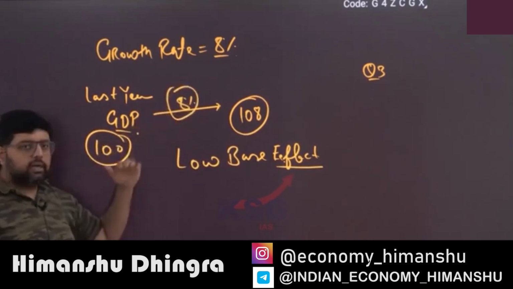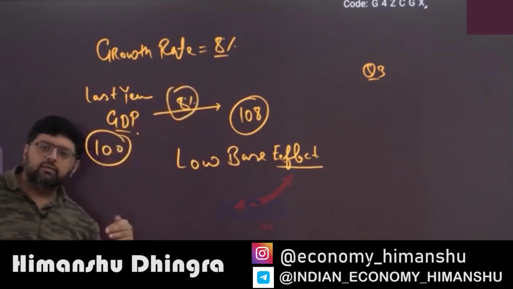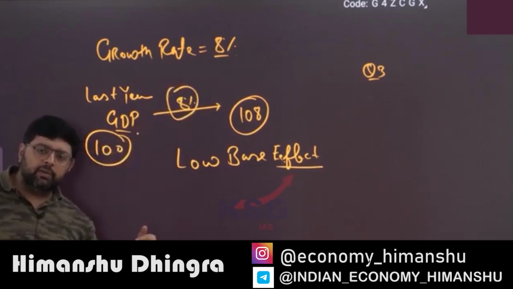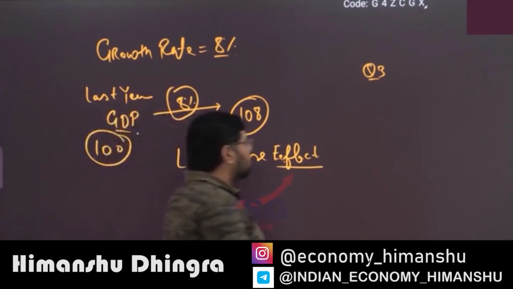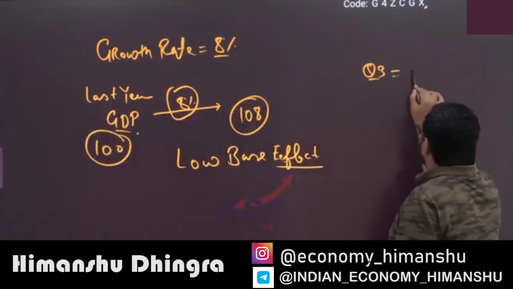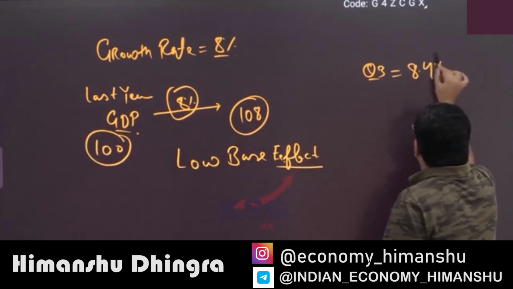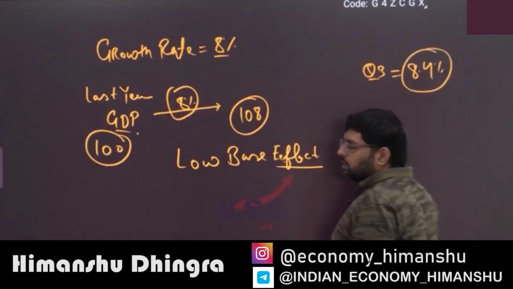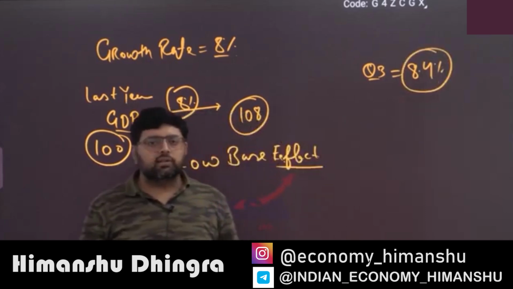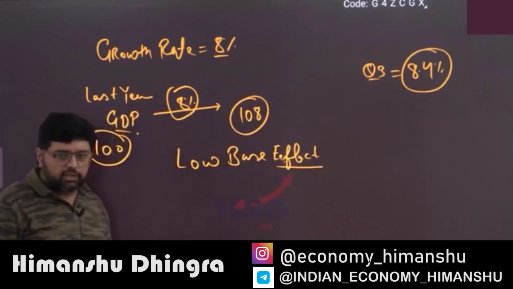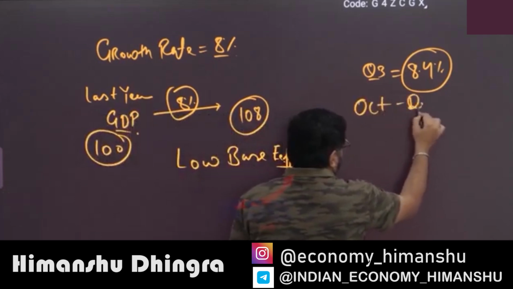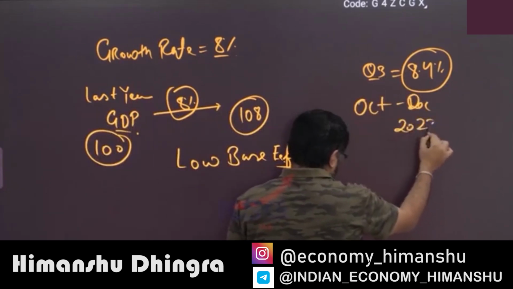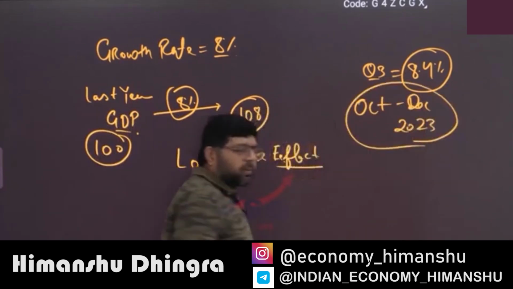The growth rate is when I compare this GDP with the previous year. Now you know that recently there was data that 8.4% is our growth rate for quarter 3, that is from October to December 2023, the latest one, if you are reading the newspaper.